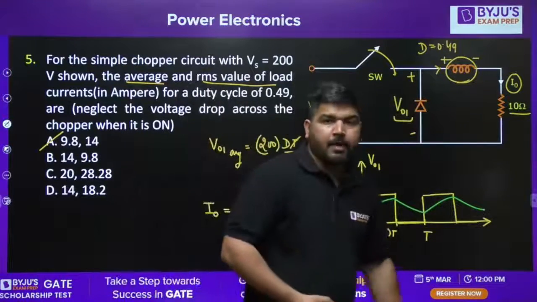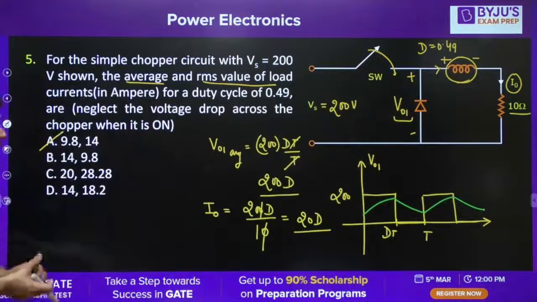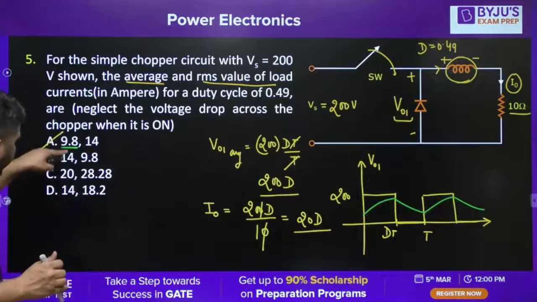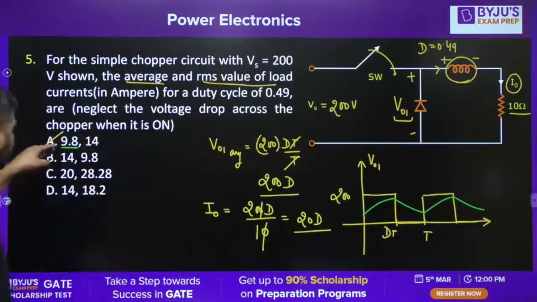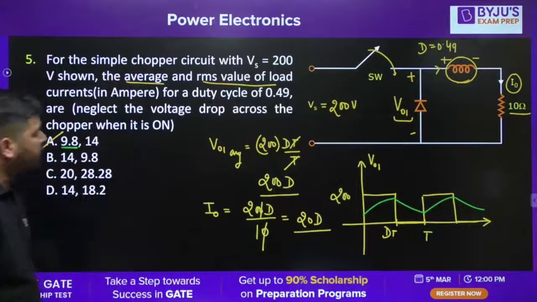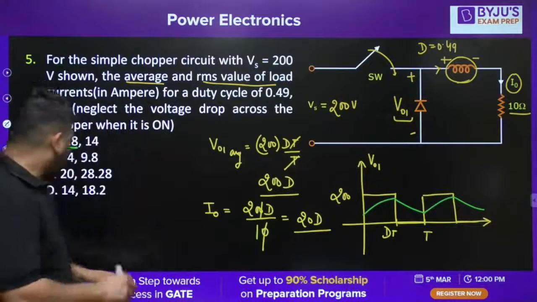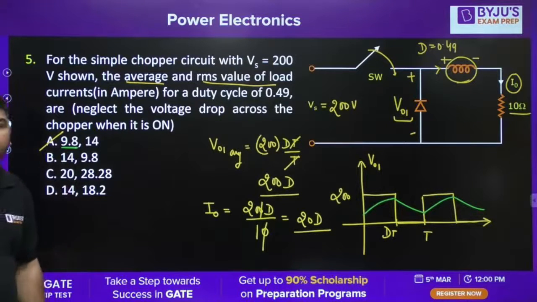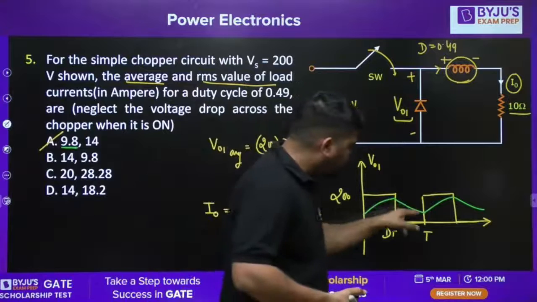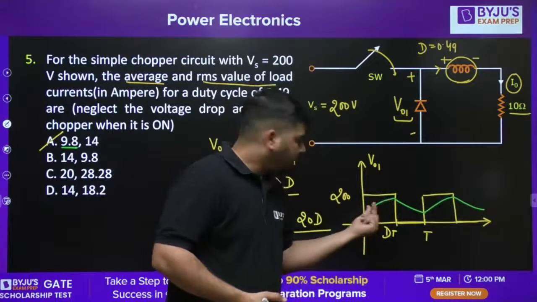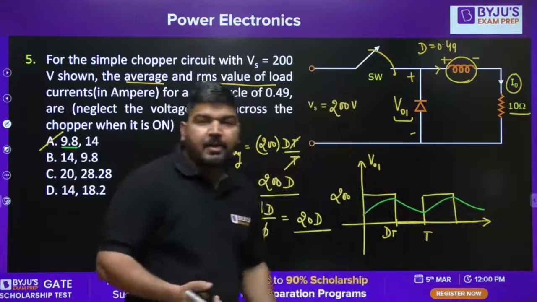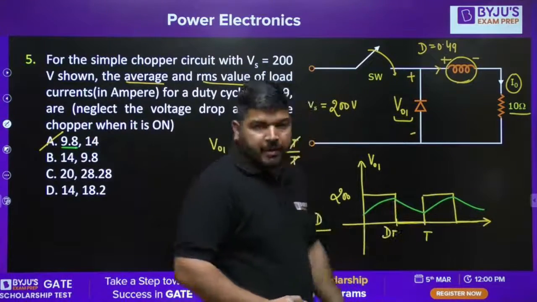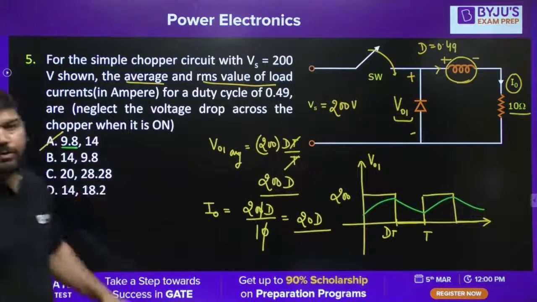It's a lengthy process. But luckily, we don't need to do that, because using this 9.8, there is no other option in which the 9.8 is given in the first part. So that's why it's easy for us to solve. But let's say in D option also it was given as 9.8. Then you have to go with the RMS current also. And for calculating the RMS current, you have to plot this wave shape, and then apply the RMS formula, which is very lengthy. But there is no other way. I hope it is clear. But luckily, we don't need to do that.